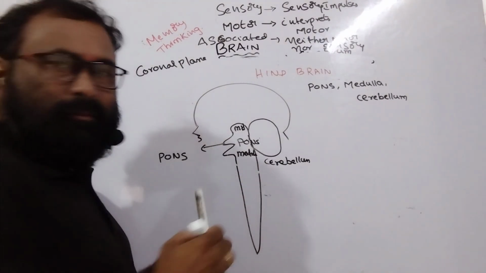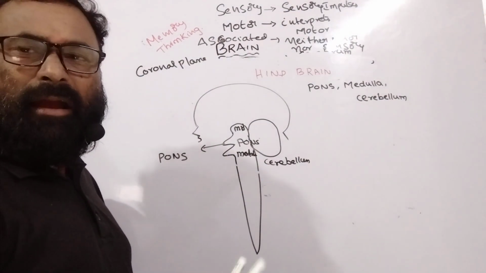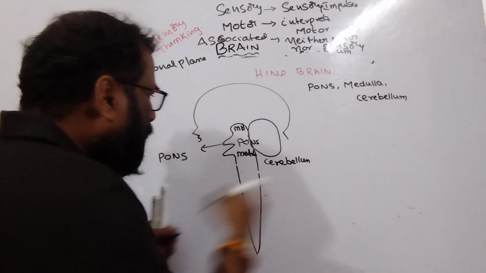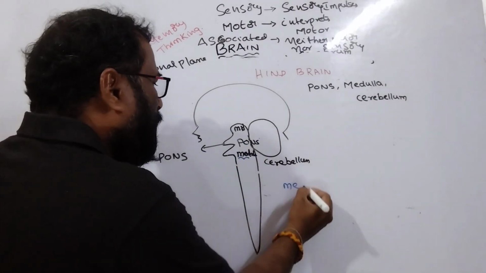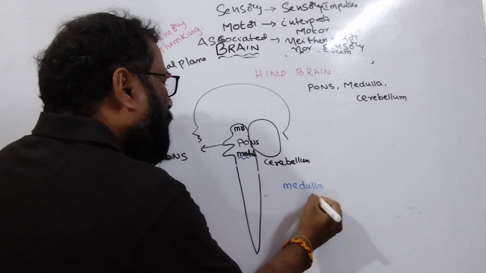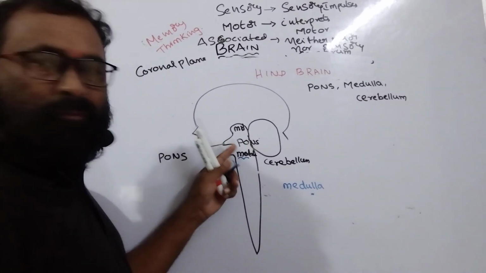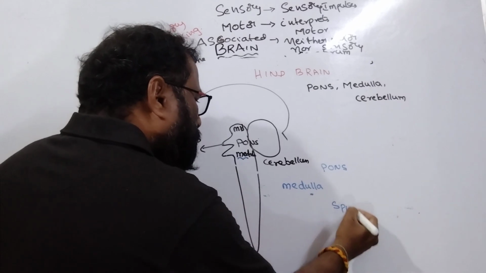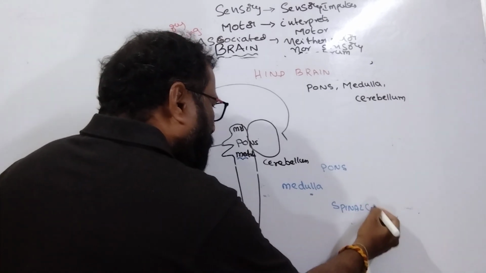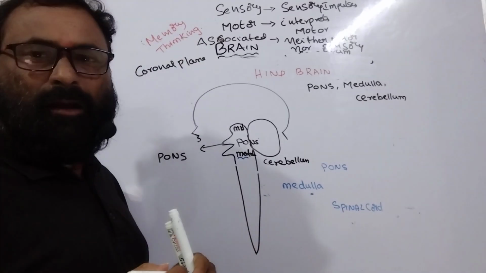Next go for medulla. Where is the medulla oblongata located? Medulla oblongata is located in between pons varoli and spinal cord.